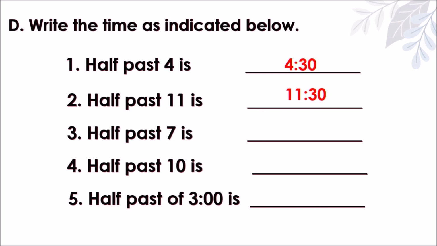How about 7:30? Very good. 7:30. So you need to write 7 colon and 30. 10:30 is 10:30. So you need to write 10 colon and 30. 3 o'clock is, very good, 3:30. So you need to write 3 colon and 30.